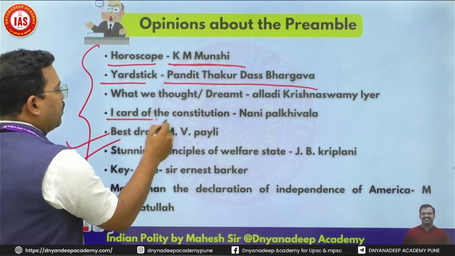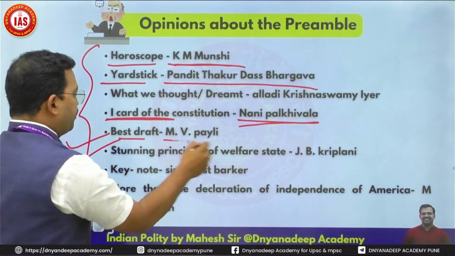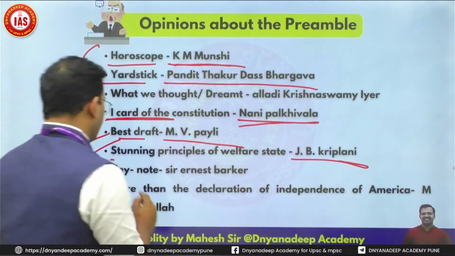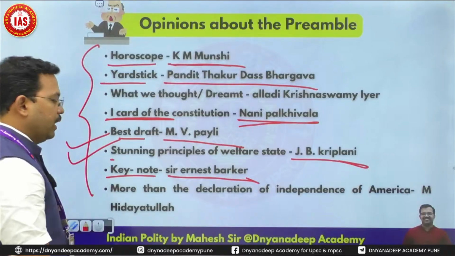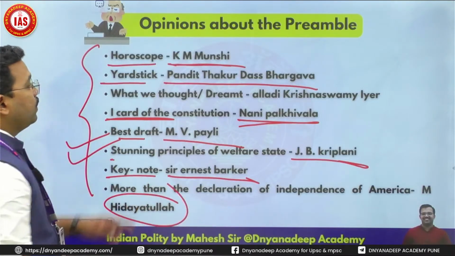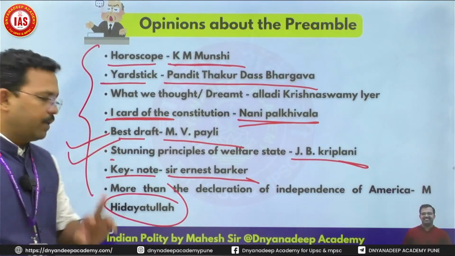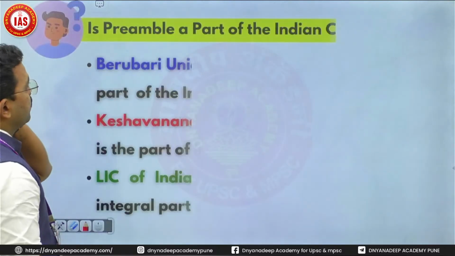It is the ID card of the Constitution, Nani Palkhivala. Best Draft, M.V. Pylee. Stunning Principles of Welfare State, J.B. Kripalani. Keynote by Ernest Barker. More Than Declaration of American Independence, M. Hidayatullah. All these, just go through word by word. Very important. No need to go into details of these things. Just these words are very, very essential.